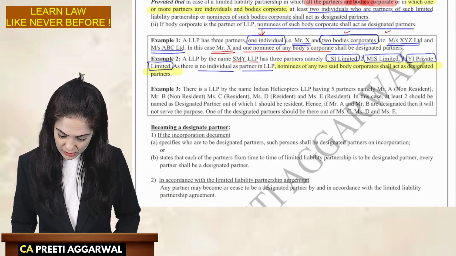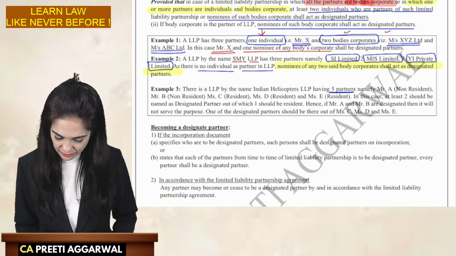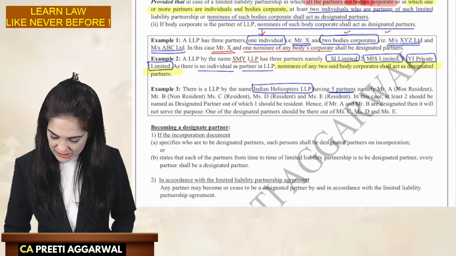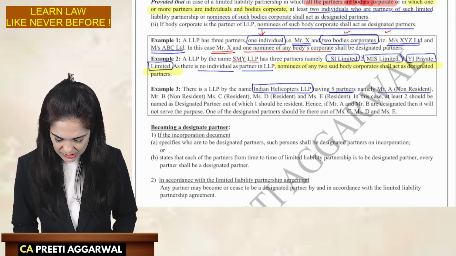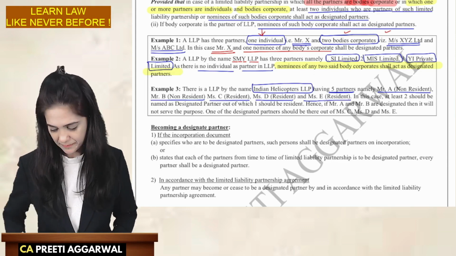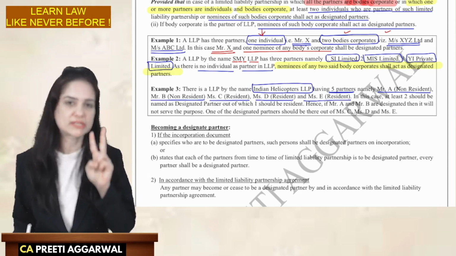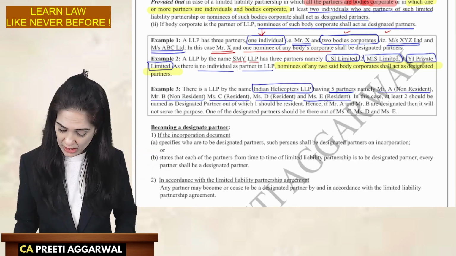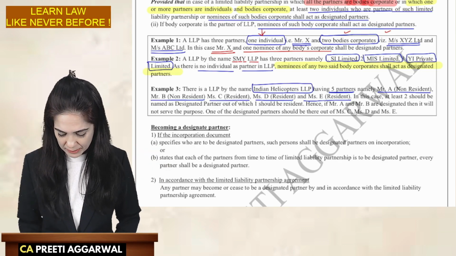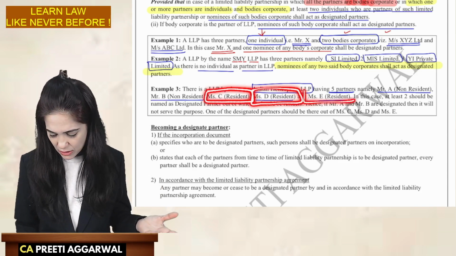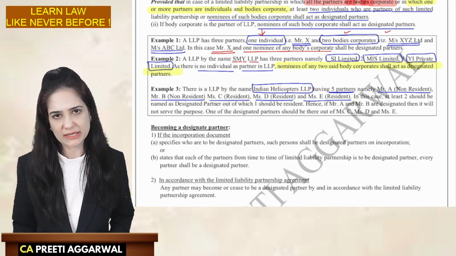There are 5 partners in the LLP, Indian Helicopters LLP: Mr. A non-resident, Mr. B non-resident, C is resident, D is resident, E is also resident. We need at least two designated partners, and out of these two, at least one must be resident in India. So you can have this LLP, but you need to ensure that either C, D, or E should be the designated partner.